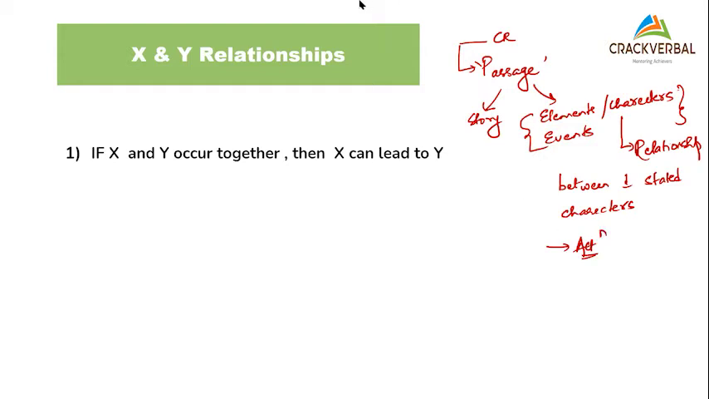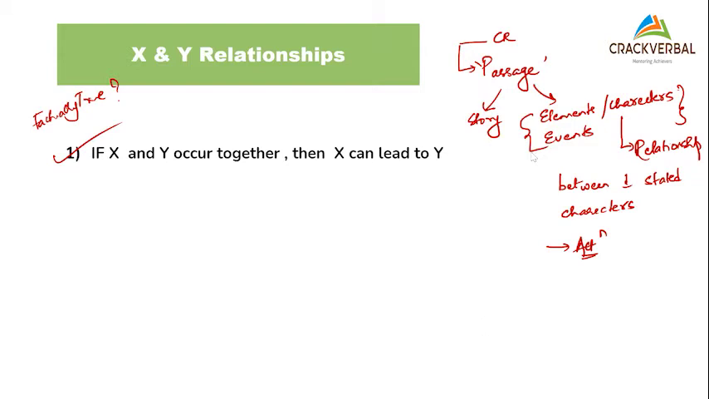Now, when we look at this, it is purely about the different kinds of relationships that we see. So if I say if X and Y occur together, then X can lead to Y. Now, is this statement factually true? Is this true? No, false. Perfect. Very good.